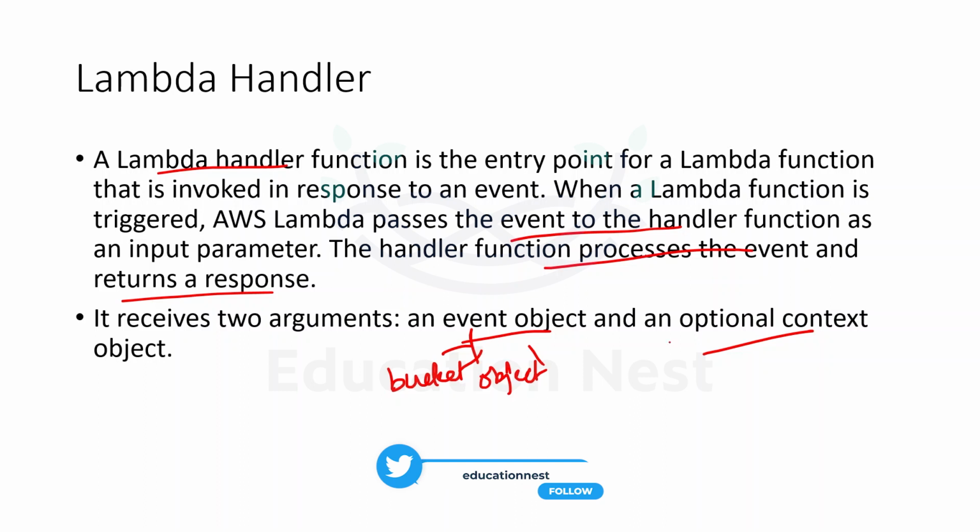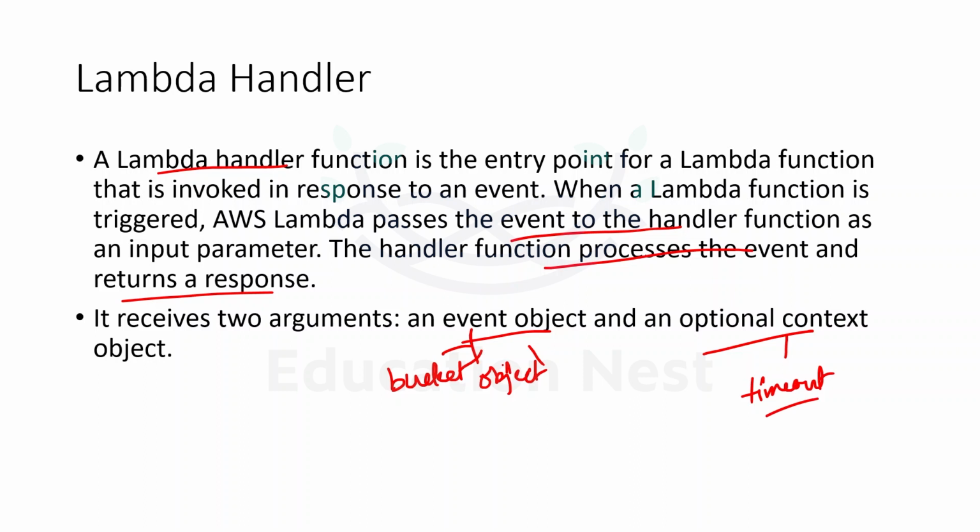When we talk about the context object, it is optional. It can be used or it cannot be. The context object allows your function code to interact with the Lambda runtime environment. The contents and the structure of the context object will vary according to the language that you are using for your Lambda function. It will contain the information about timeout.